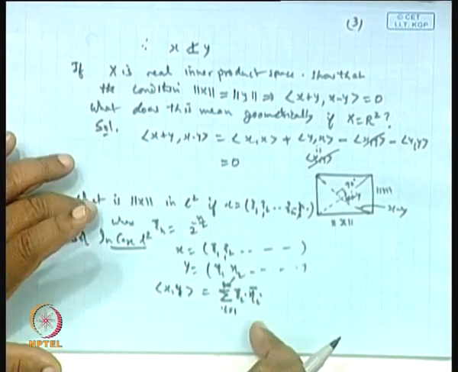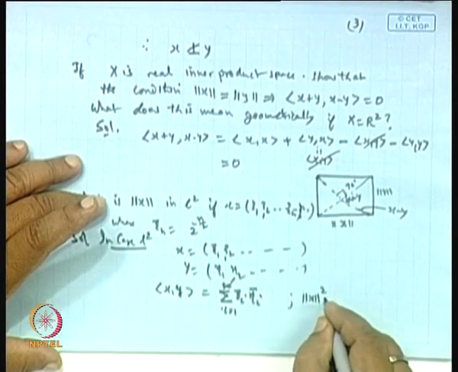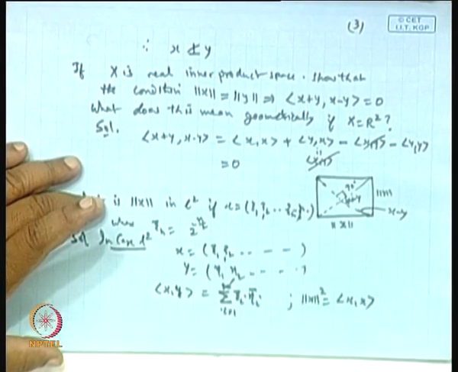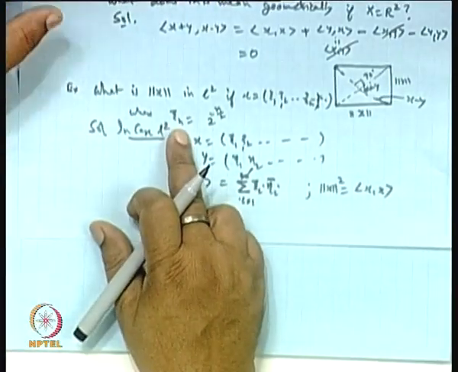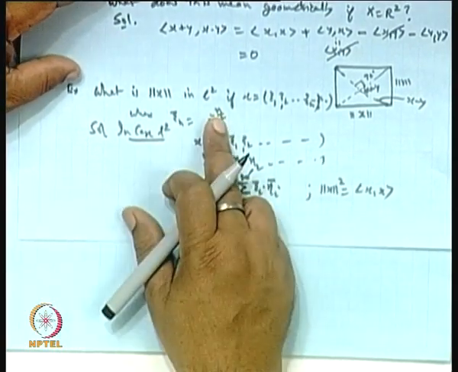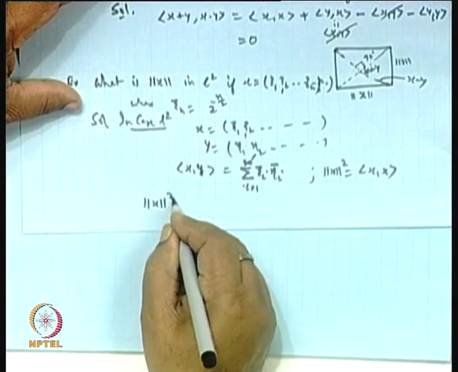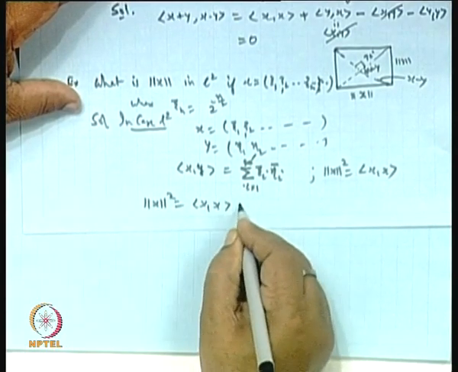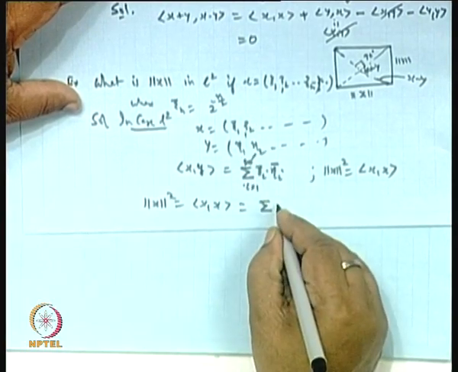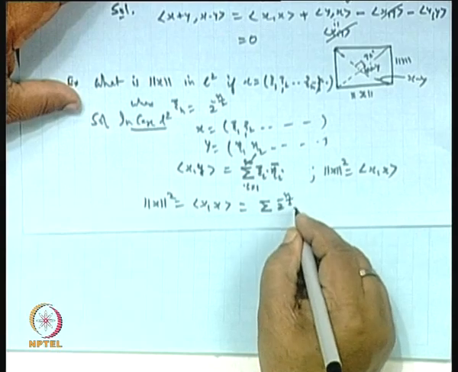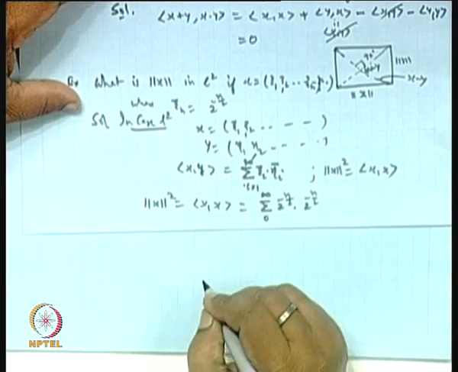So, norm of x squared is the inner product of x with x. Here xi is given to be this, and its conjugate will be the same because it is real. So norm of x squared is the sum of xi times eta i, which is 2 to the power minus n by 2 into 2 to the power minus n by 2, n from 0 to infinity.